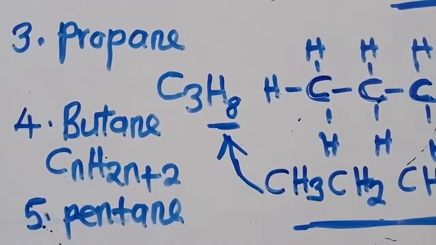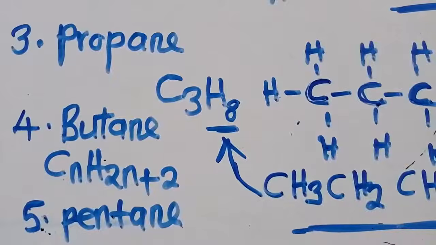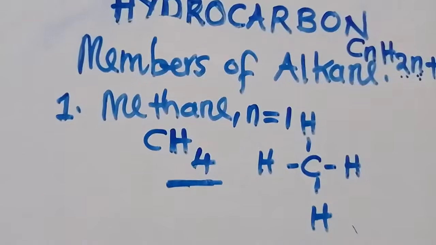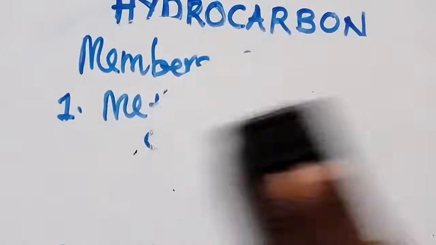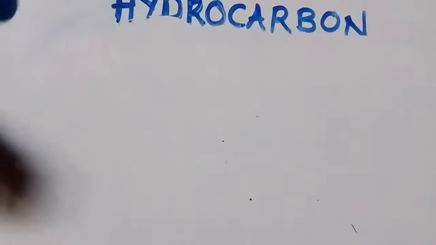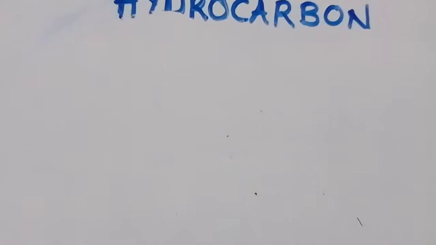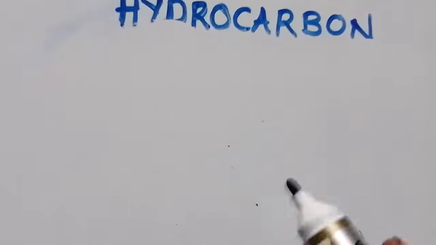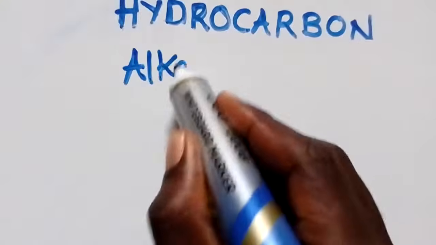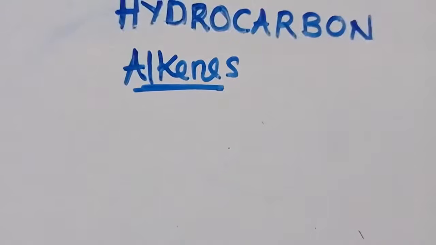Let us now move to alkenes, which are unsaturated hydrocarbons. So we move to the next one that we are going to talk about. The next one, so this is the alkenes. So we are going to talk about alkenes.